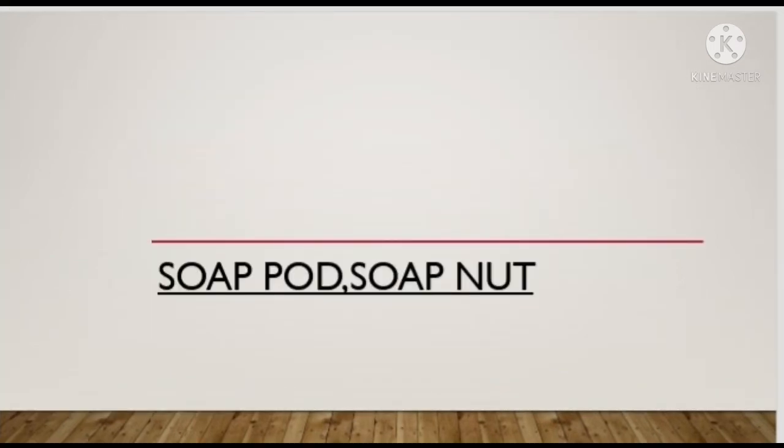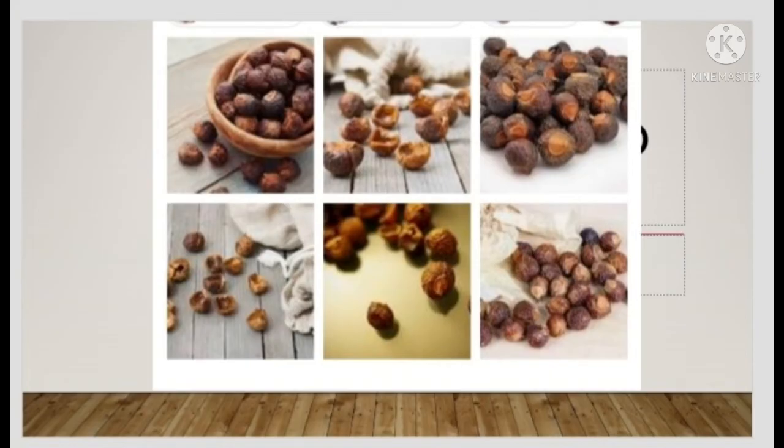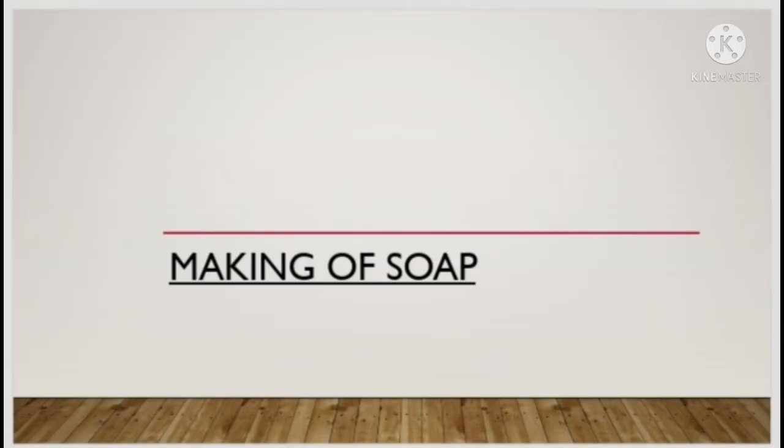Detergents are obtained by subjecting this raw material to a variety of chemical processes. Synthetic detergents are used in many types of cosmetics. Synthetic detergents can be used in hard water as well as well water. Hard soap is used for washing cloth. It is the sodium salt of fatty acid, and soft soap means potassium salt of fatty acid. It is not used for washing cloth. It does not cause irritation of the skin.